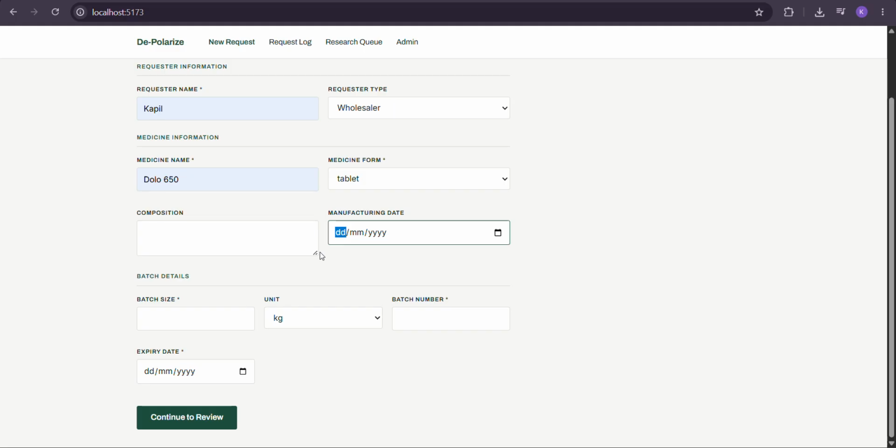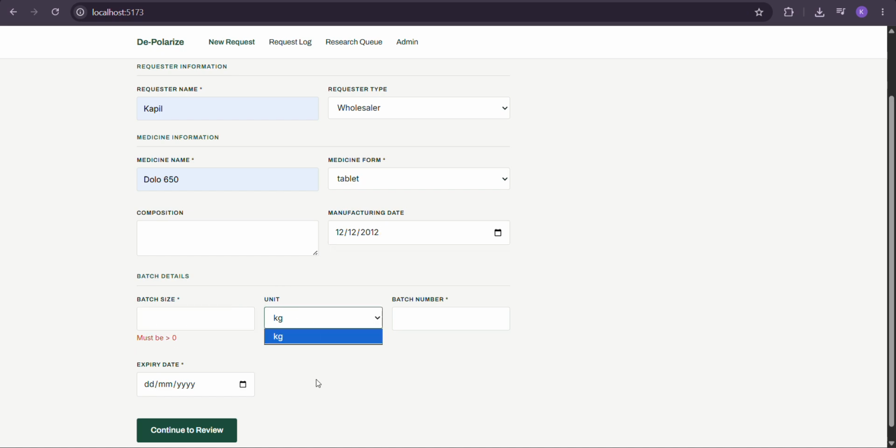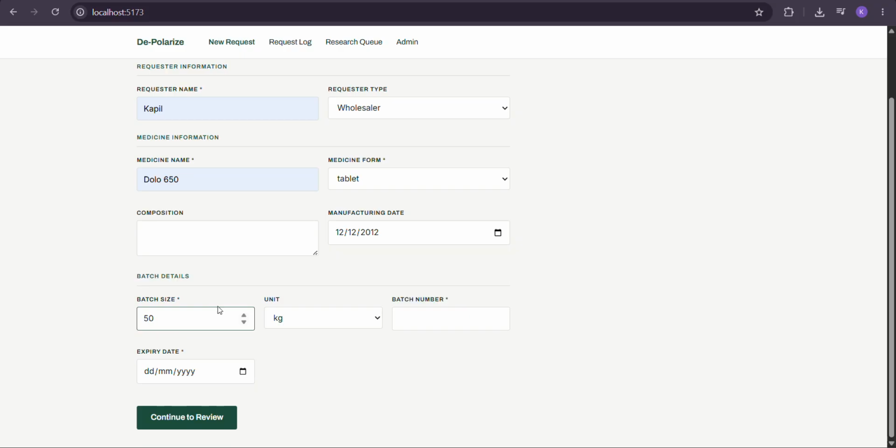As of now, let's try any manufacturing date of the medicine. Let it be 2012. The batch size can be in units and kilos. I'll include units here as well. But as of now, let's say I have 50 kgs of the expired Dolo 650 medicine. I can write any batch number.